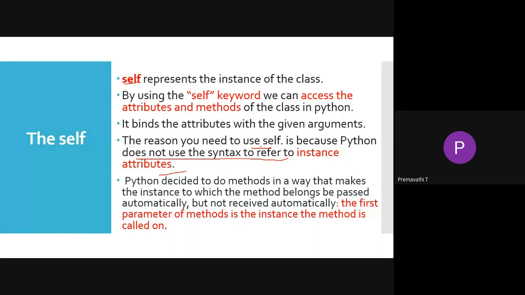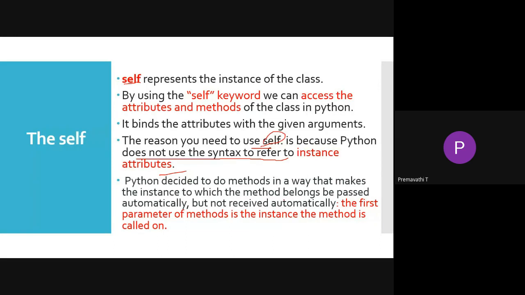That's why we are using the self keyword. The self represents the instance of the class. By using the self keyword, we can access the attributes and methods of the class like objects.